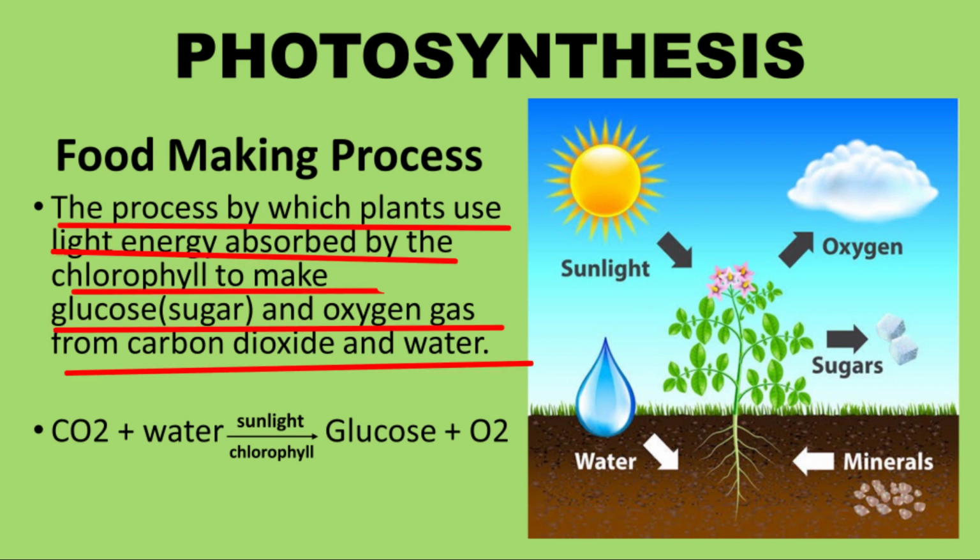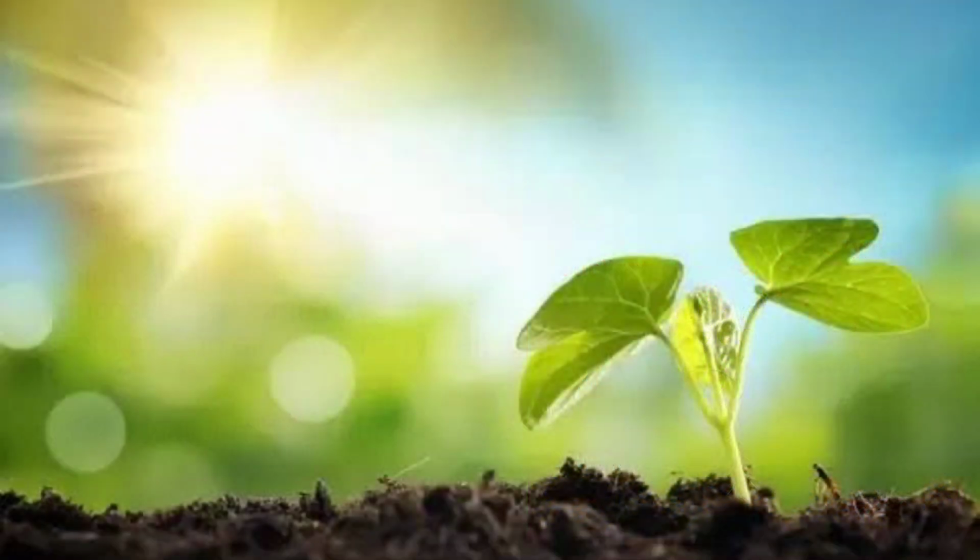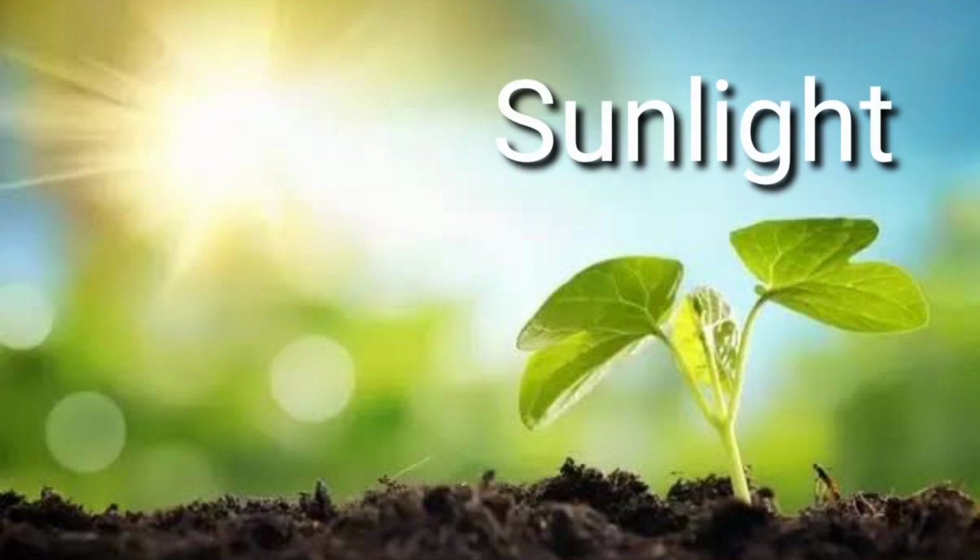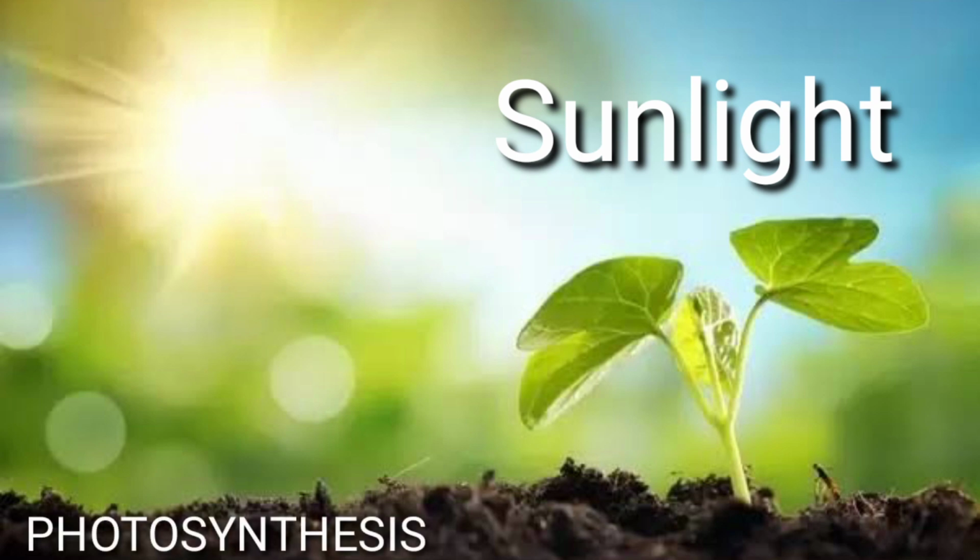So what is photosynthesis? The process in which green plants make their food from simple inorganic substances like carbon dioxide and water in the presence of sunlight is known as photosynthesis. Now, which energy is being trapped by the plants? That is sunlight. So sunlight again plays a very important role. Children, photosynthesis is also the process that maintains the balance of oxygen and carbon dioxide in the environment.